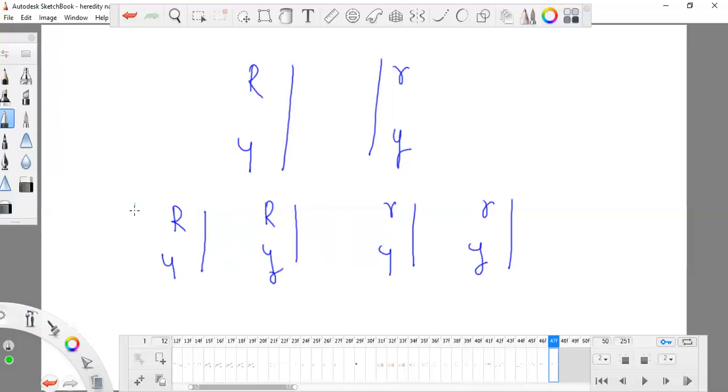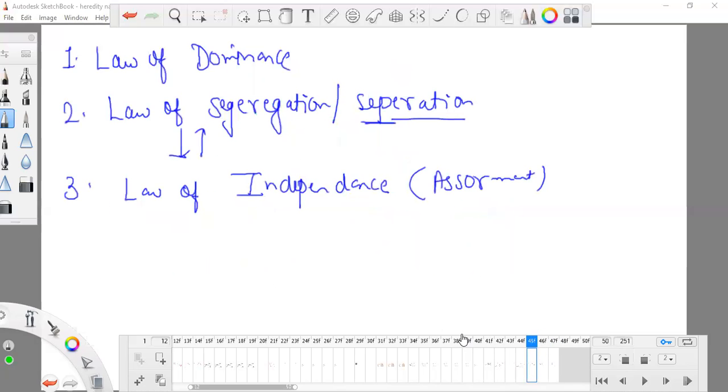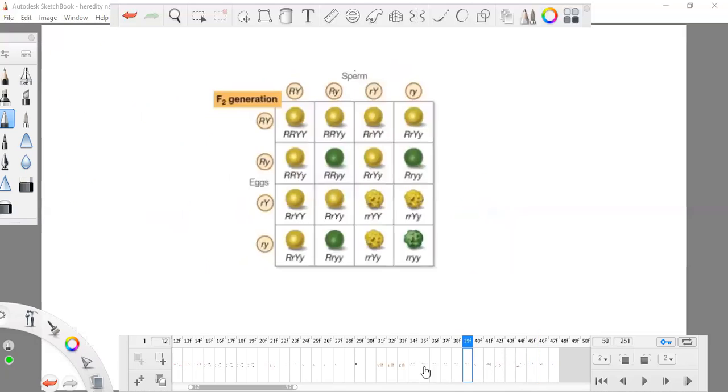Now this is dominant, this is dominant, this is recessive, this is recessive, this is dominant. So they are independent also. That means this R is free to go with this Y. So the law of segregation or separation is also known as independent assortment. That means alleles are free to move. Any allele can go with another one. That's why we are having this huge variety.